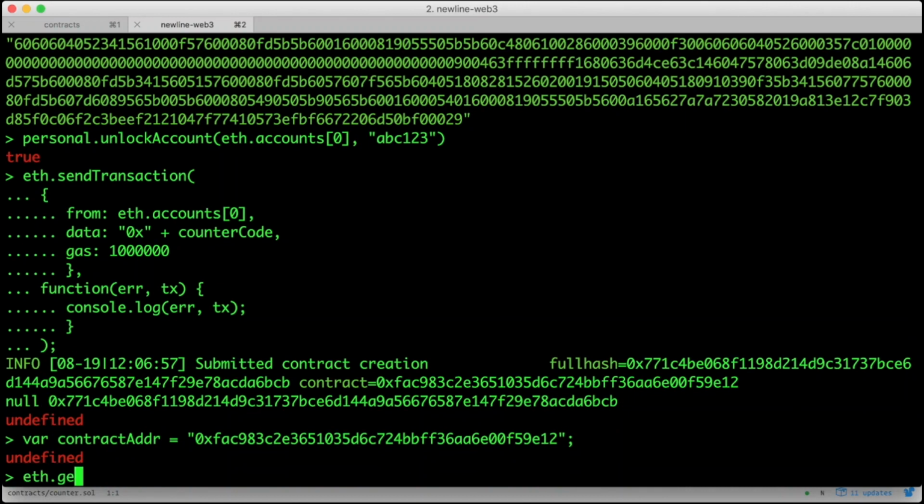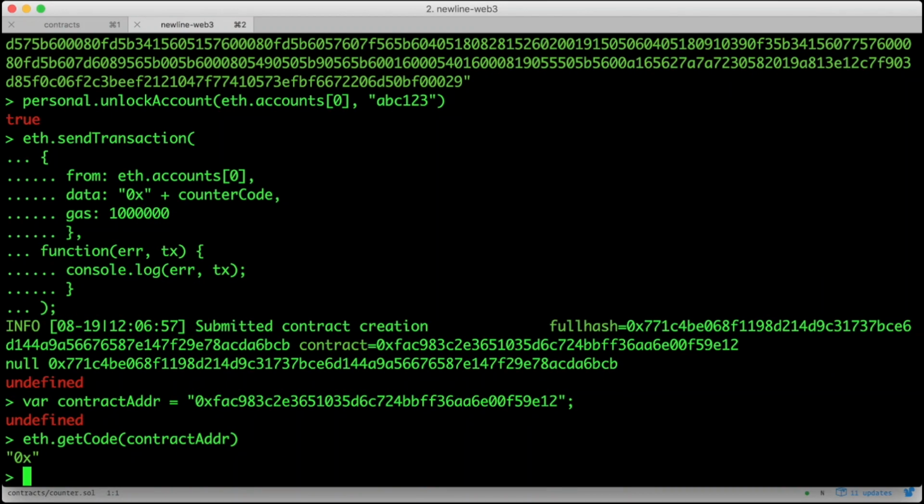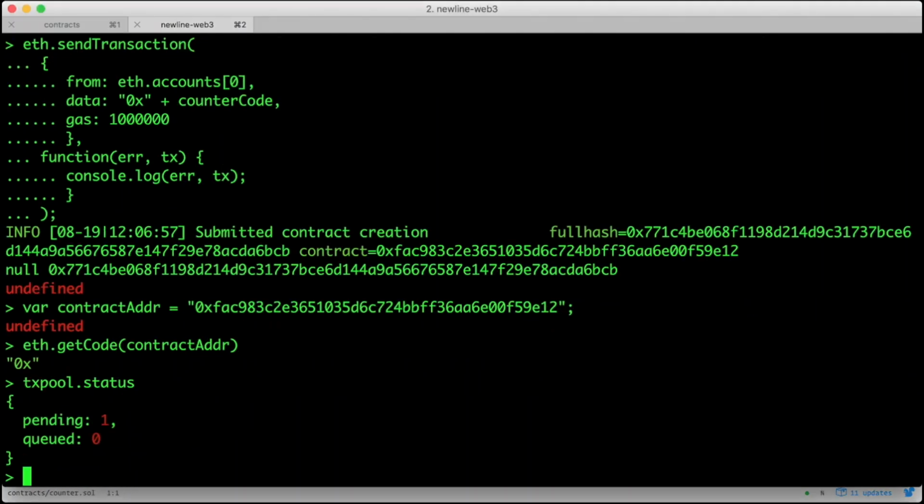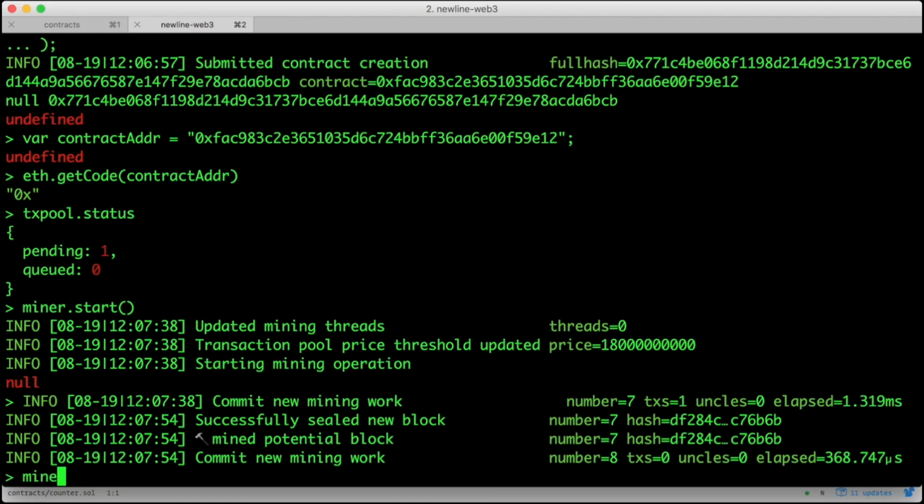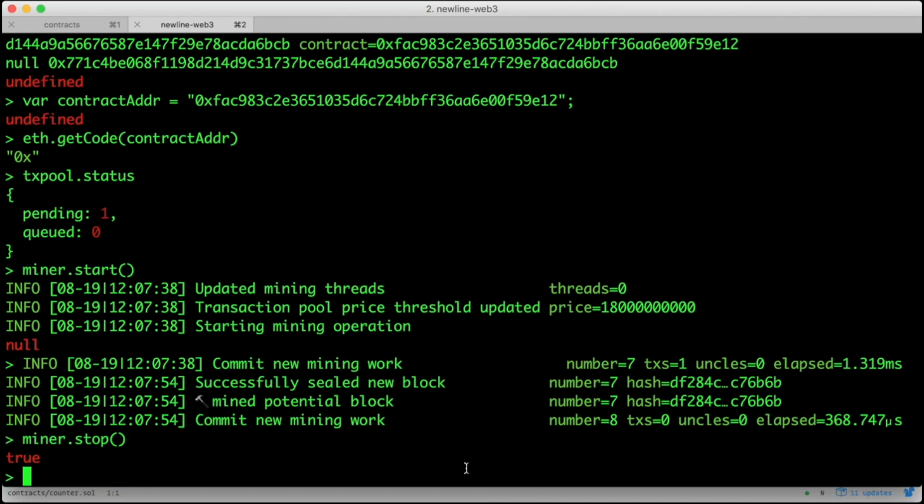One way we can check on our contract is using eth.getCode. Here it says 0x, which means something isn't right. And the problem is, although we've submitted a transaction, we haven't mined it yet. So let's mine it now. This might take a second. All right, we'll stop the miner. Let's check eth.getCode again.